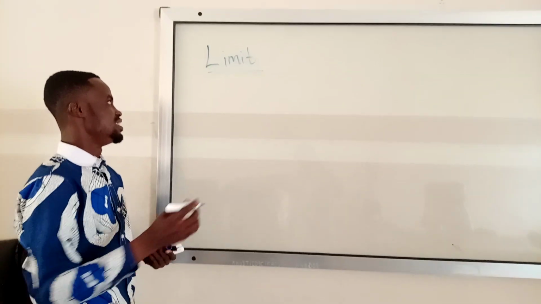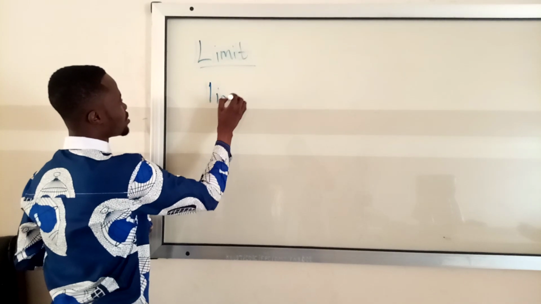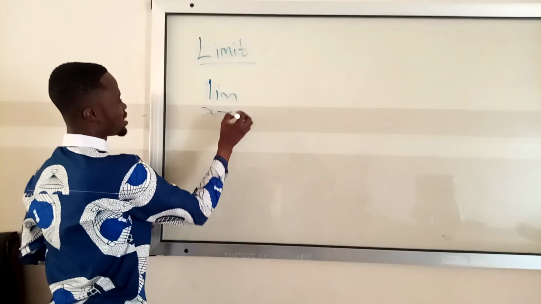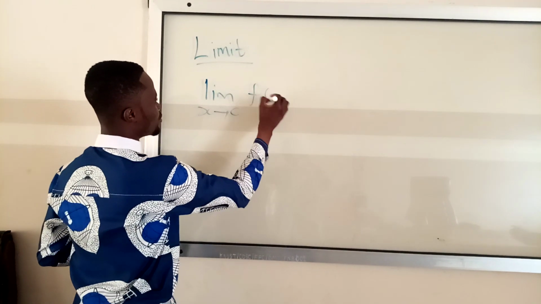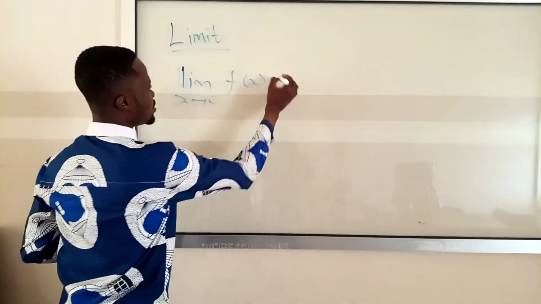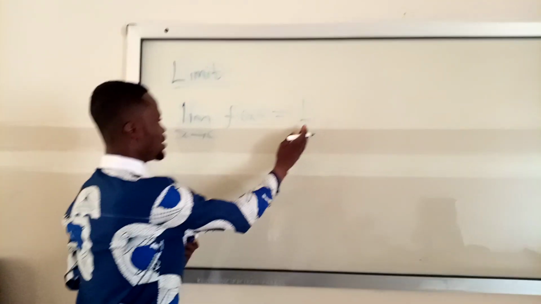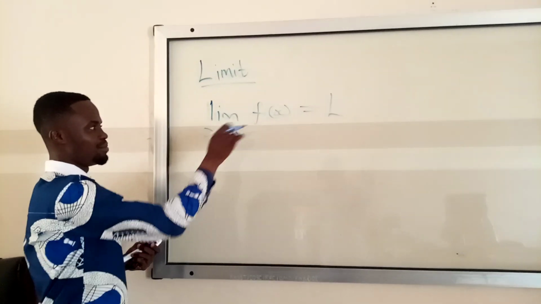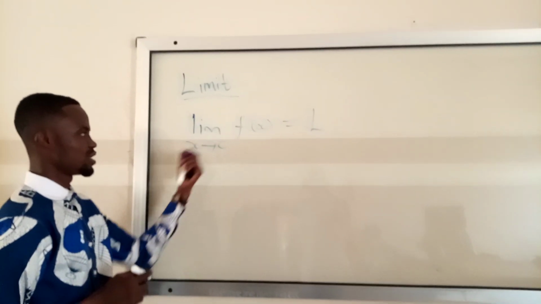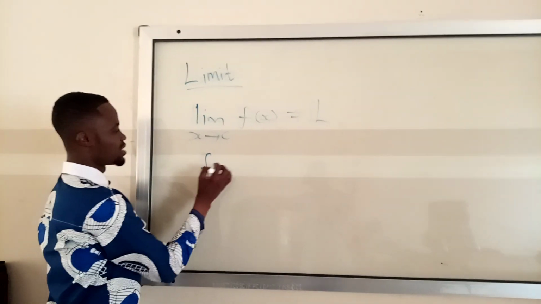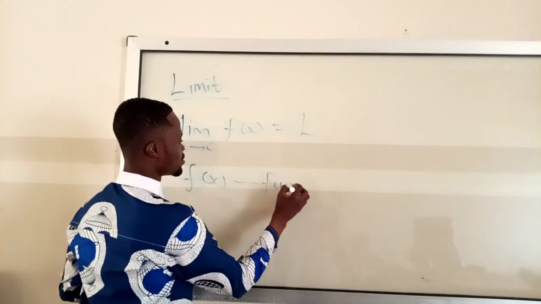So in a general way, the limit as x approaches C of f of x is equal to L. L is the outcome of the limit, the whole of the limit. Here I'm going to define the terms in the equation. f of x is the function we are talking about.